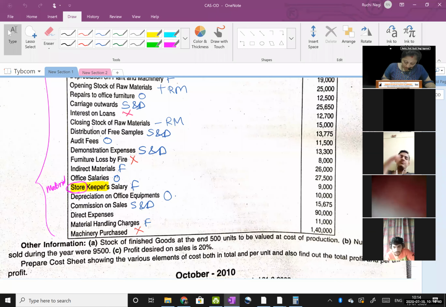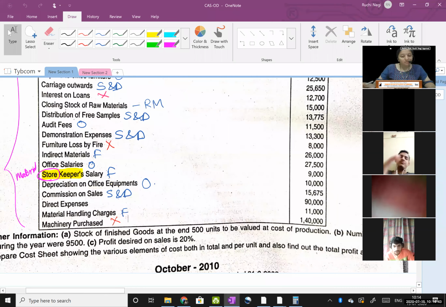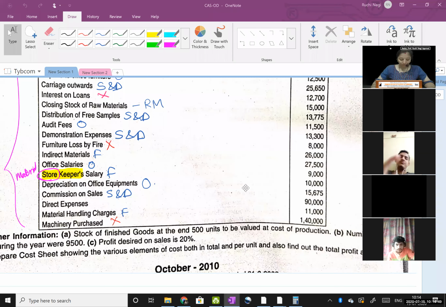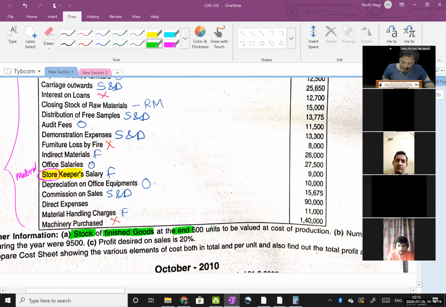Okay. Stock of finished goods at the end. Can anybody tell me which stock is this? Yeah, very good. Jinal, Shubham, Devanshi, Nidhi. Yeah, it is closing stock. Pranav also said closing stock of finished goods, to be very precise. Correct. Okay. How many units? 500 units. And what they have said, to be valued at cost of production.